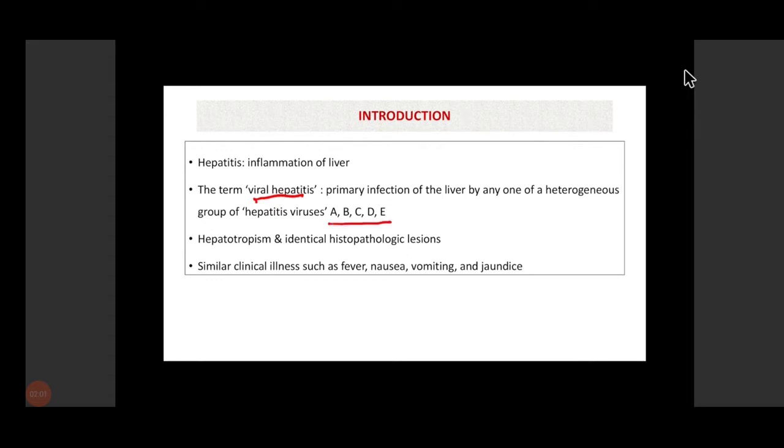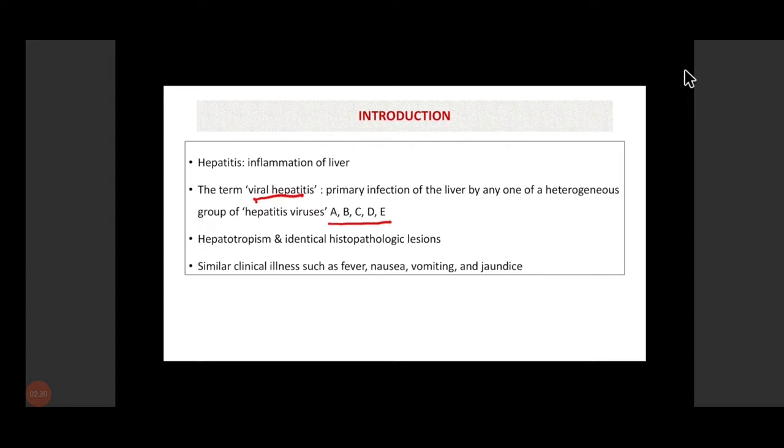The identical features of these viruses are that they are hepatotropic, primarily infecting the liver, and they cause histopathological lesions which are almost identical, and also the clinical picture produced by these viruses is almost similar.